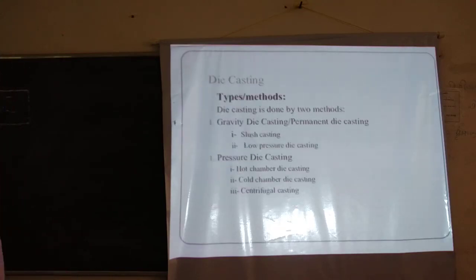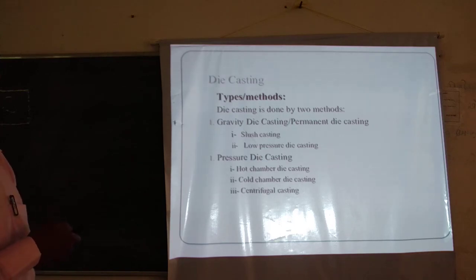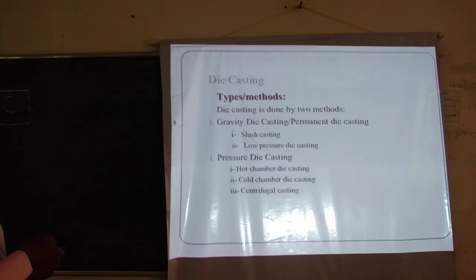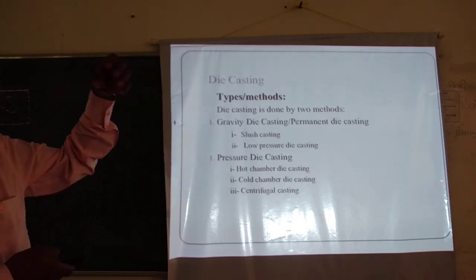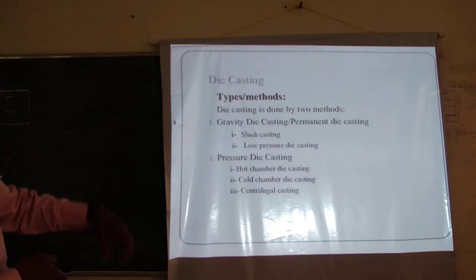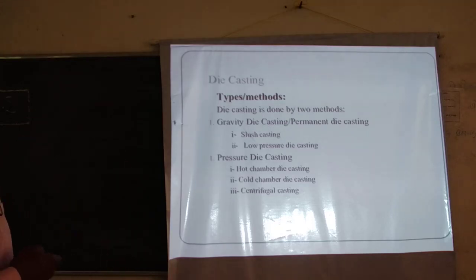and carry out the further machining processes. There are various types of die casting: slush casting, low pressure die casting, which comes under gravity die casting, and pressure die casting. In gravity die casting, no pressure is required. You just pour the molten metal into the die cavity, and the molten metal flows due to gravity.